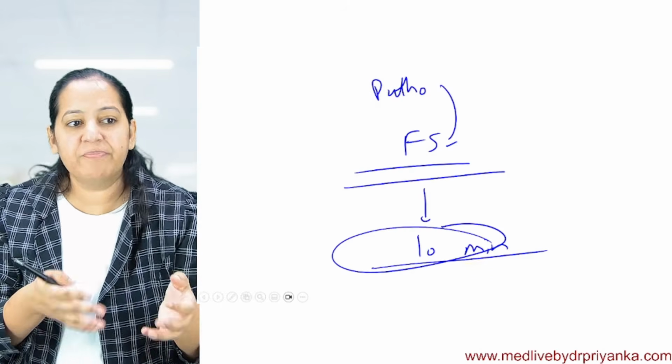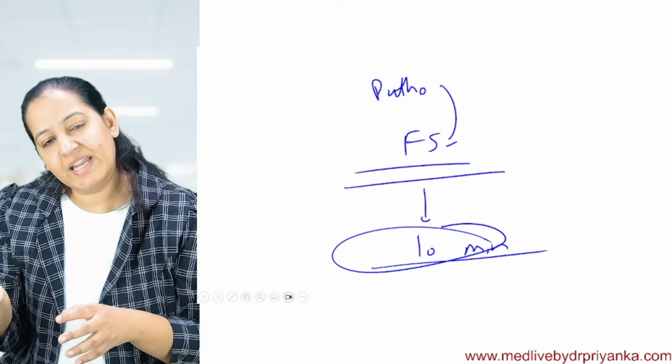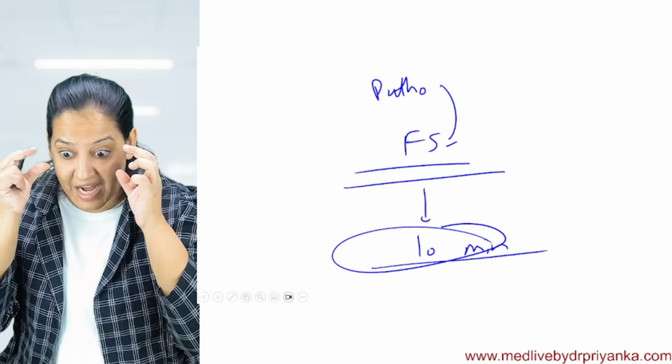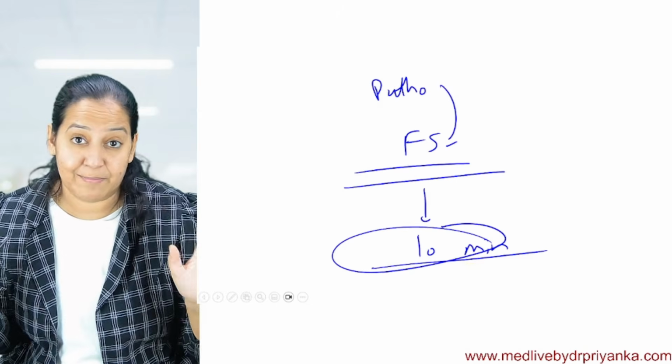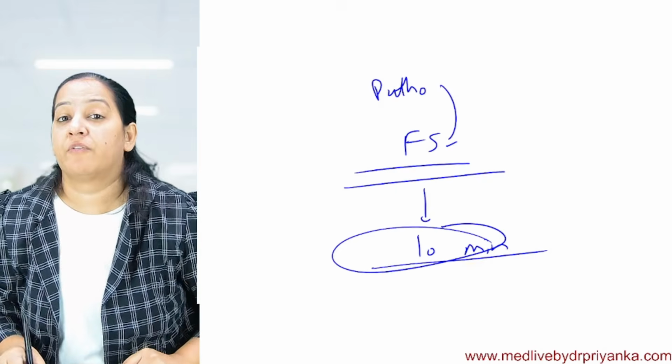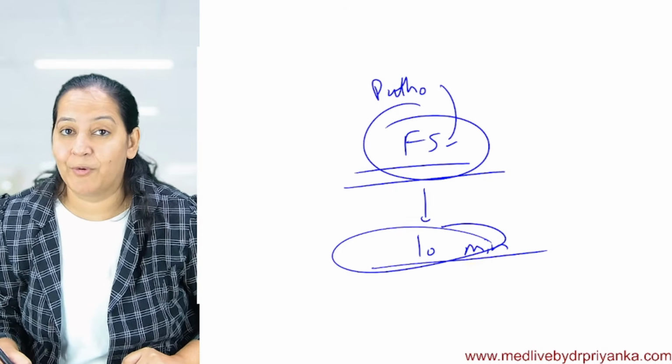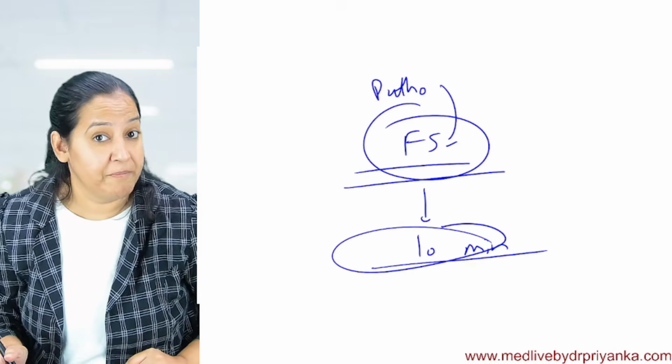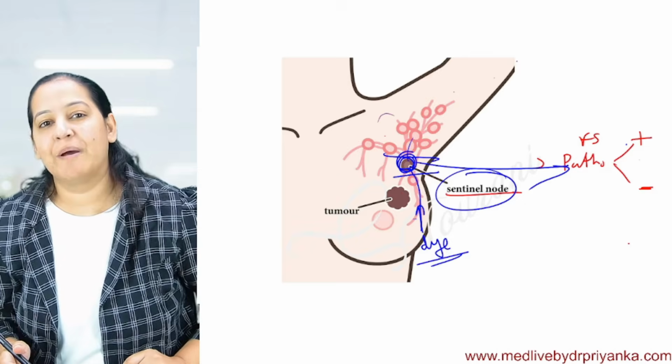If I say positive, axillary lymph nodes will be taken out. If I say negative, they will not be taken out. So that 10-minute pressure, I can't explain that in words. It's the ultra pressure, frozen reporting. Frozen reporting requires a double shot of coffee before reporting. Okay, telling you from my personal experience.